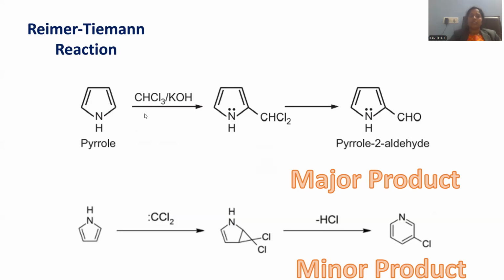2-carbaldehyde, right? So the reaction proceeded with the carbene intermediate. That carbene intermediate works at position number 2, and later subsequent hydrolysis gives the aldehyde at position number 2. This is a major product. And there is another provision, another possibility, a ring expansion reaction.